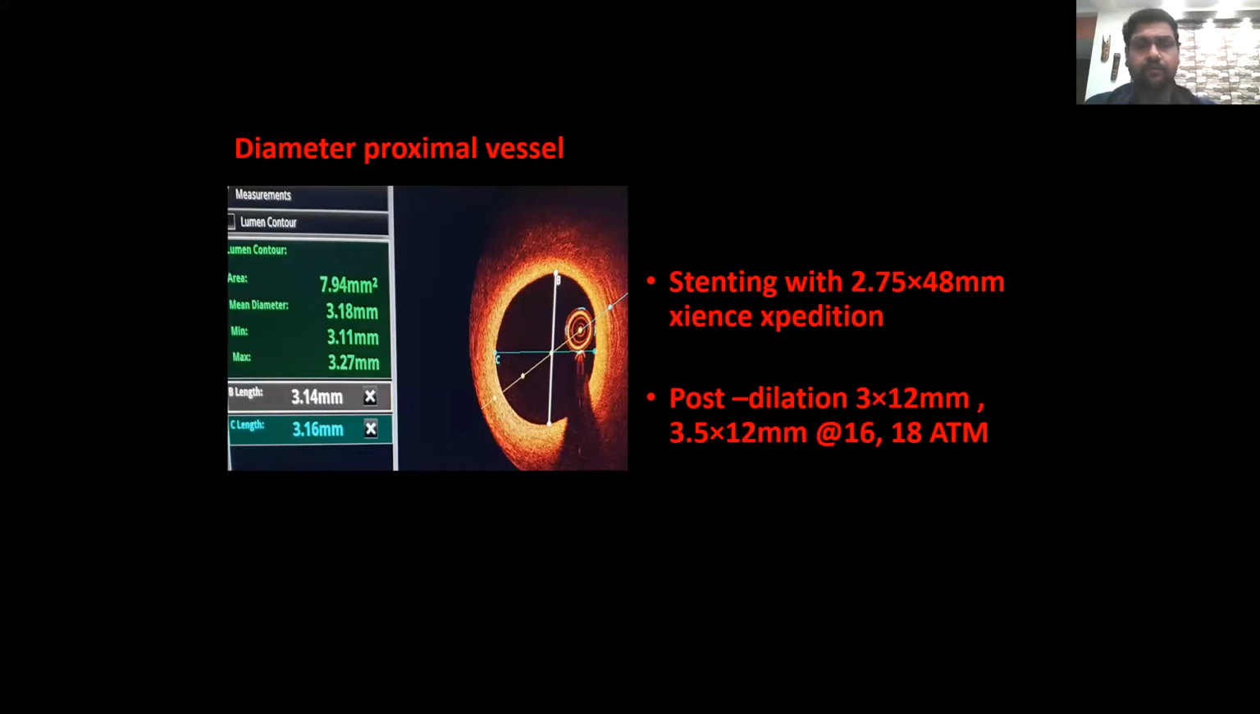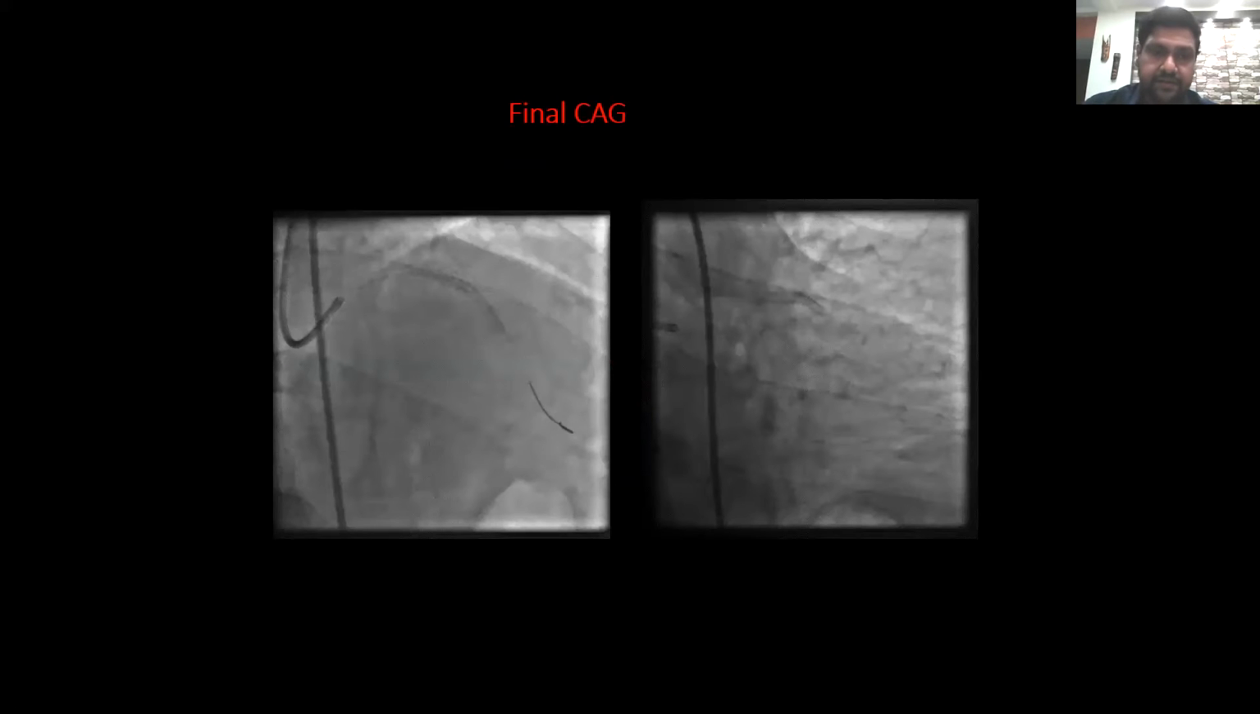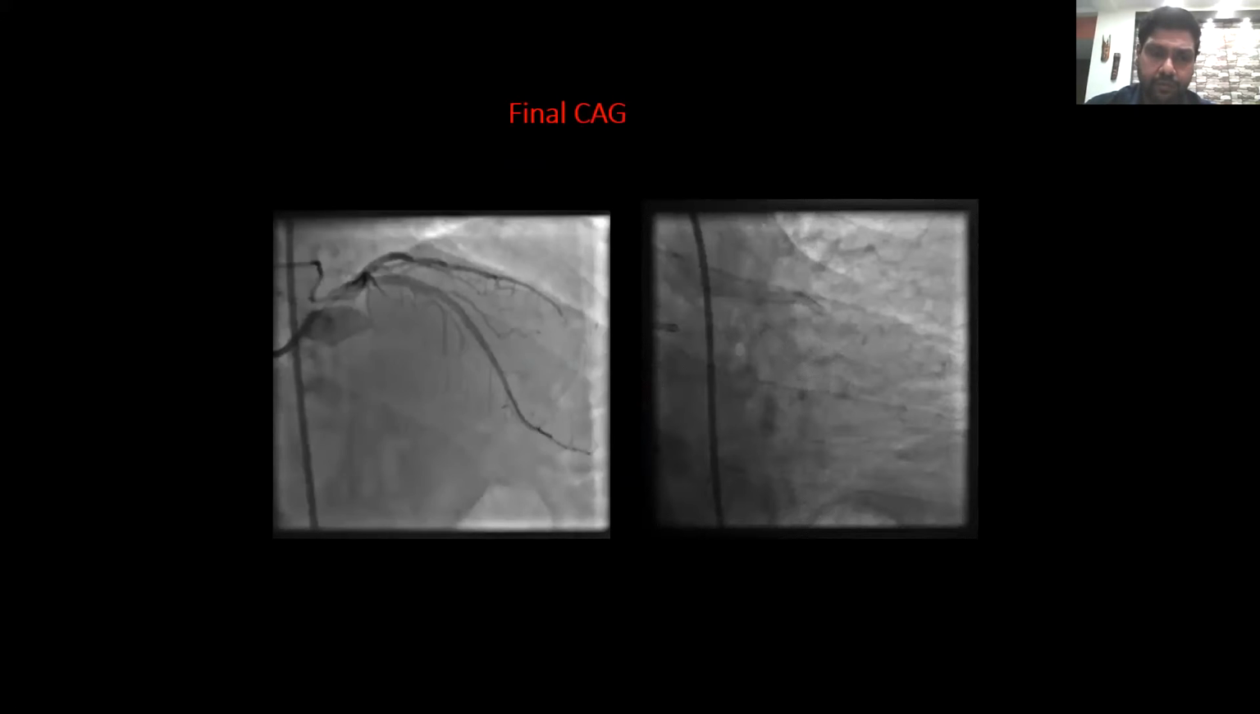So depending on that, if we take the luminal diameter, we can upsize it by 0.25 to 0.5. But from our IVUS experience, we are predominantly IVUS operators, so we decided we'll upsize the stent. We took a 2.75 into 48 millimeter Giant Xpedition and deployed the stent at 11 atmospheres. After that, we post-dilated the distal part of the stent with a 3 into 12 millimeter non-compliant balloon, leaving the distal 5 millimeters of the stent, and the proximal part with a 3.5 into 12 millimeter at 16 and 18 atmospheres. And this is the final angiogram after post-dilatation.